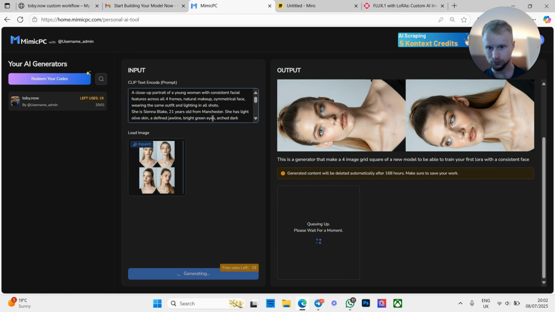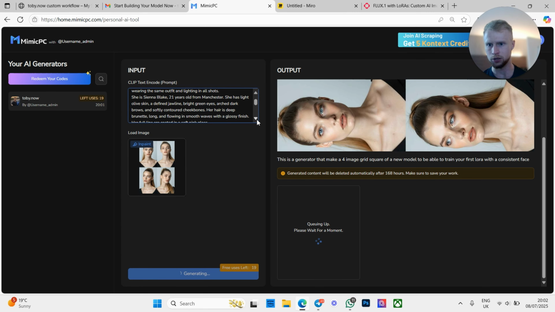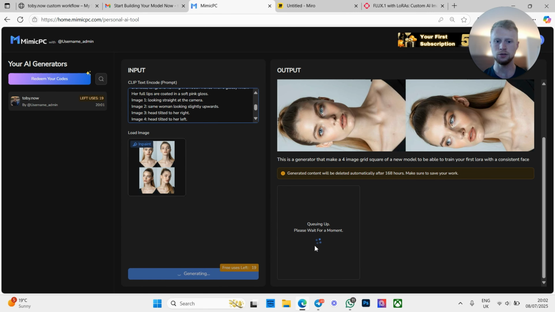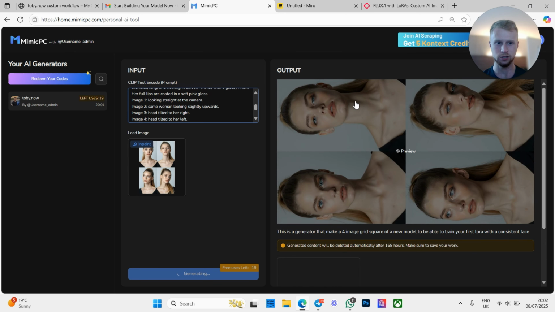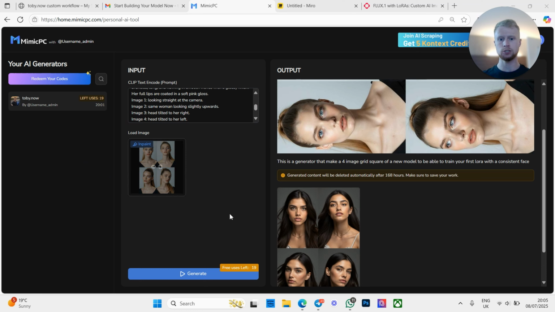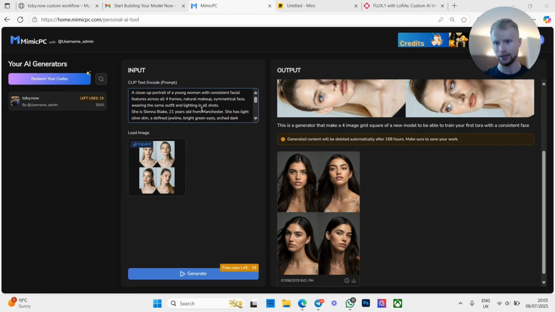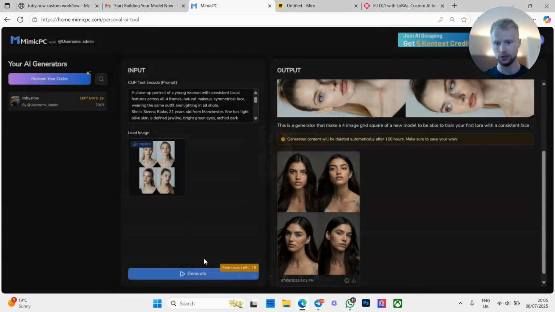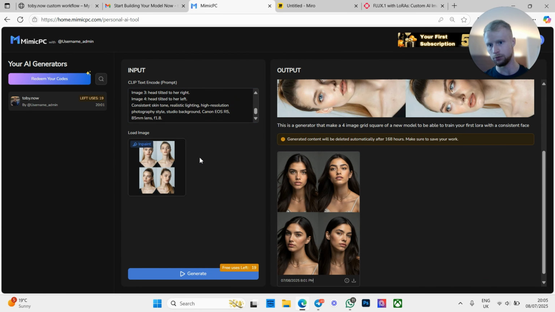So if you look here, I've got a model which is from Manchester. She's got light olive skin, sharp jawline, bright green eyes, yeah, blah blah blah. You guys can probably pause that and read that. Brunette, long hair, etc. Now this is going to generate an image of this kind of structure here. So now as you can see, it has generated basically exactly what I prompted it to generate. Now if you didn't like this, then feel free to generate again, adjust the prompt, blah blah blah.